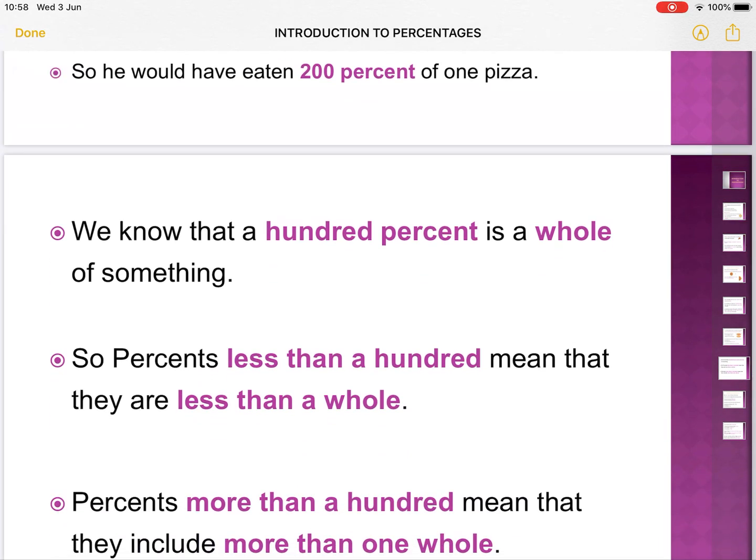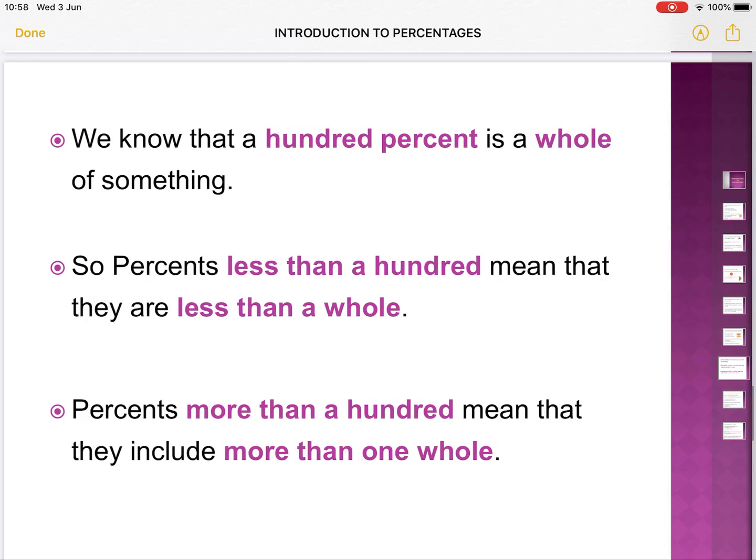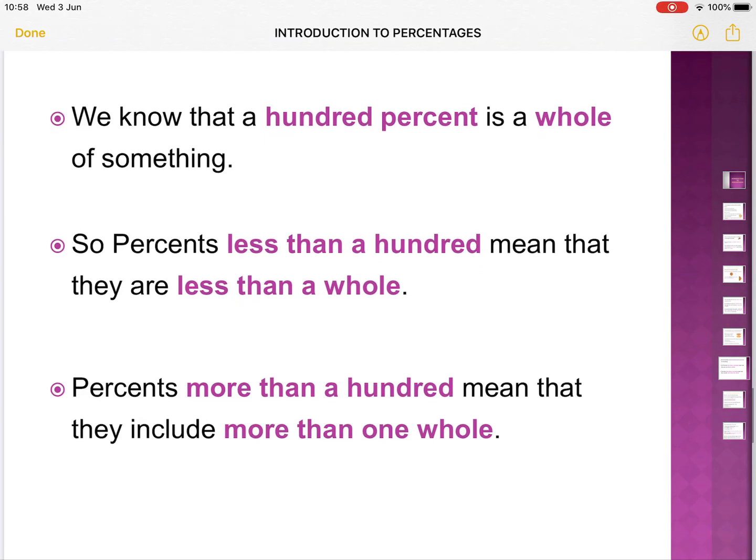So we know that 100% is a whole of something. So let's summarize. Percentages less than 100 mean that they are less than one whole, because the 100% constitutes, makes up the one whole. So something less than 100% is less than one whole.